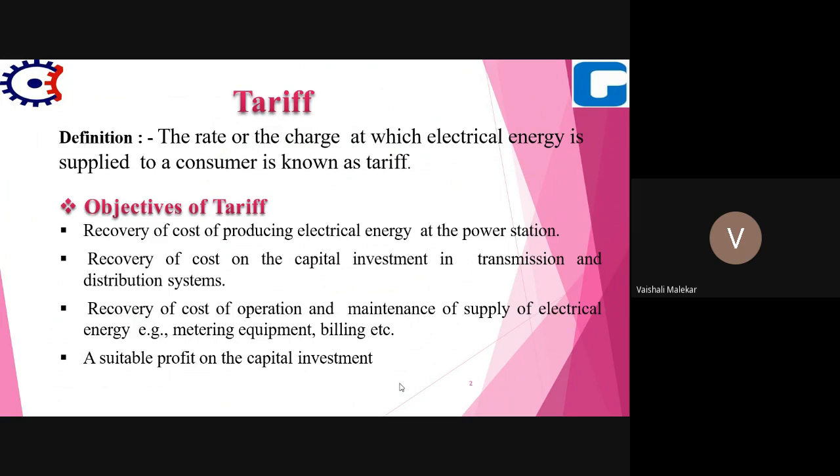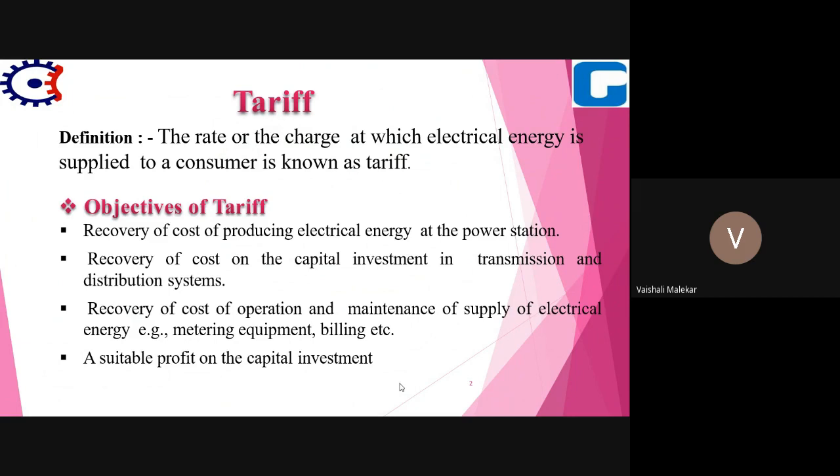A certain amount of money is charged to the consumer for consumption of electrical energy. If we consumers are using electricity, then we have to pay some money for that electricity. The rate at which we pay for the consumption of electricity is called tariff. The tariff rates are decided based upon the different types of consumers.